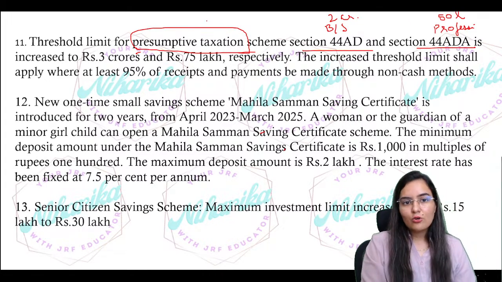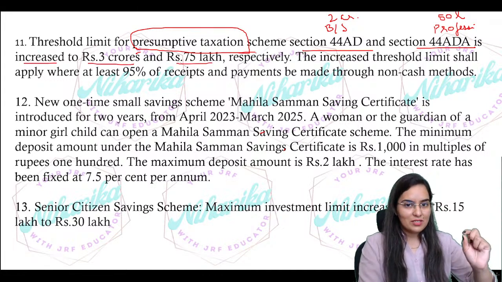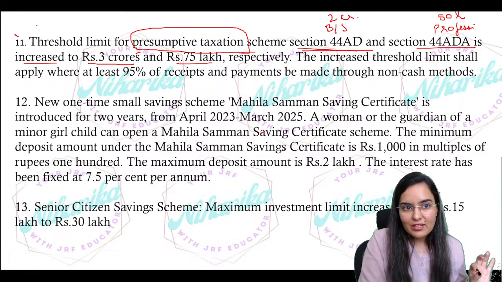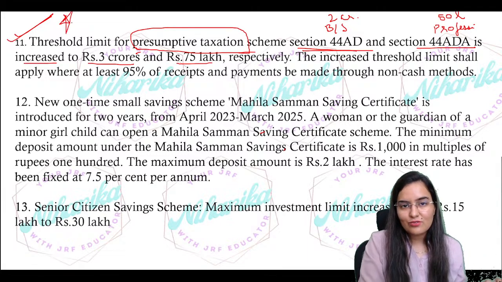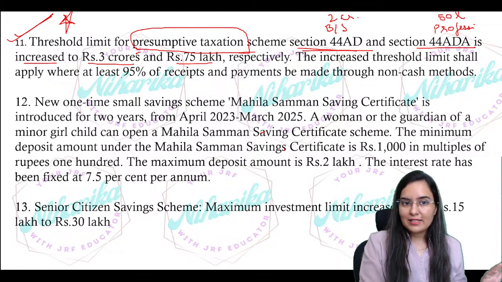Yes, you remember? Okay, now this threshold limit has been increased to 3 crores and 75 lakh respectively. So this change you can make very easily in your notes. This is also a very, very important point. Okay, please do it.